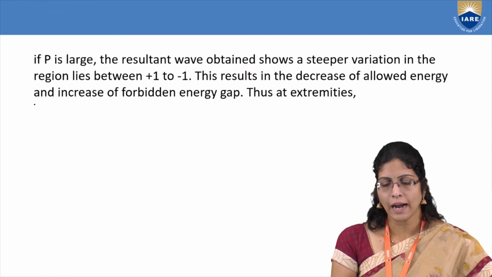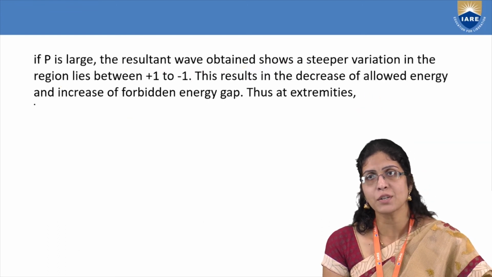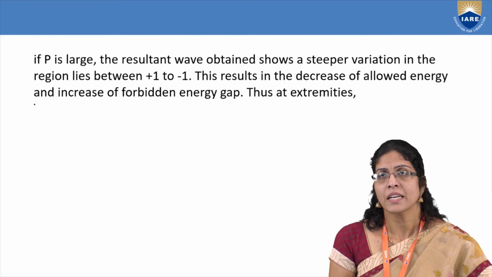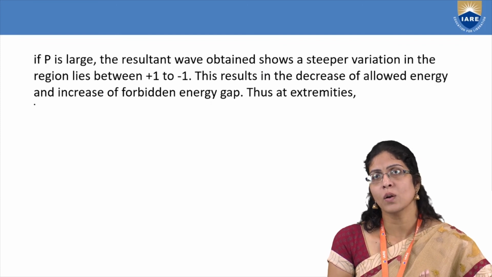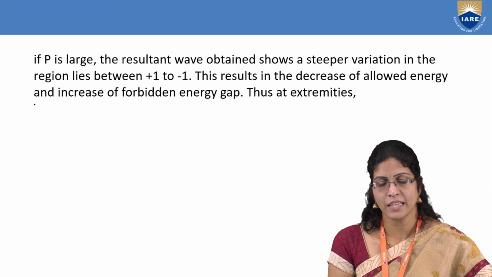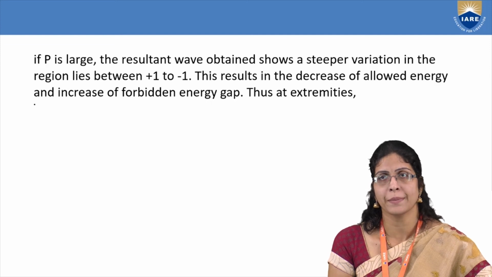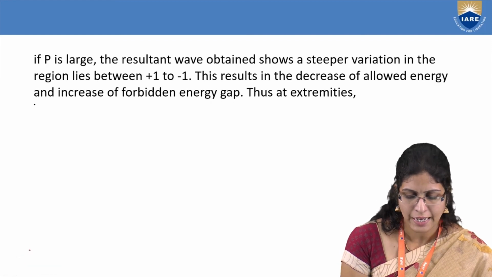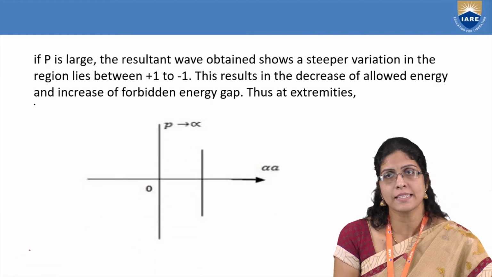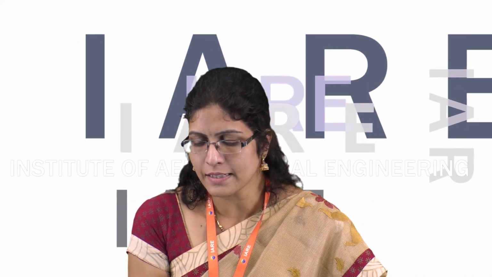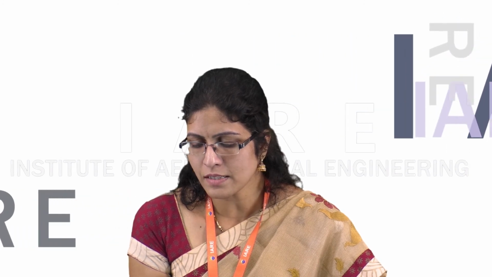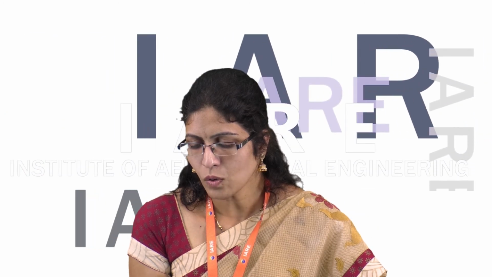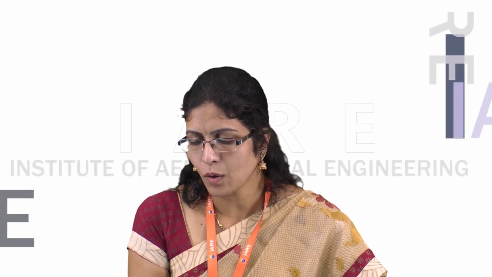Okay, so if I try to understand this, it is because of the decrease of the allowed energy and the increase of the forbidden energies. If this is the case, what will happen to the extreme condition? Extreme condition in the sense, if P is infinity. So first the curve was like this, and as the scattering power increases, it is like this. Okay, so if I still more increase it, how will it go?